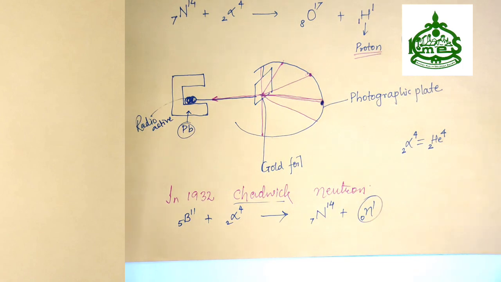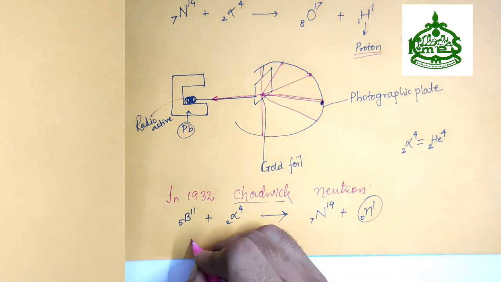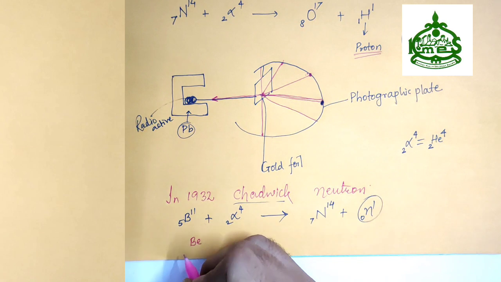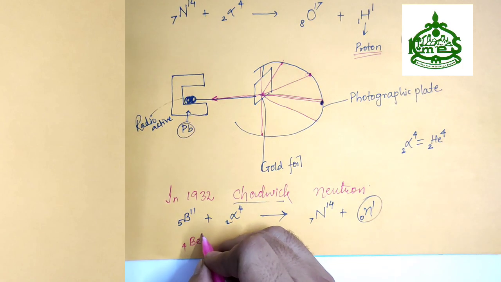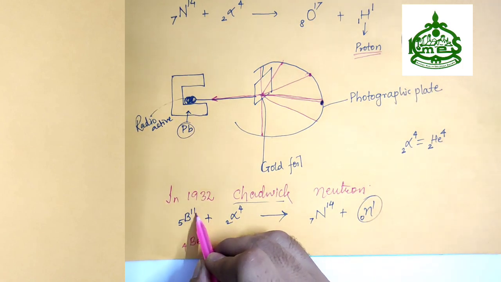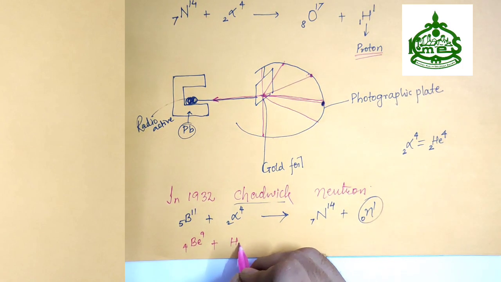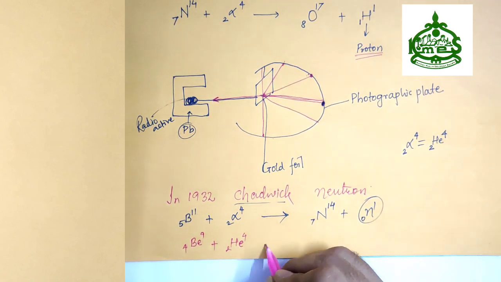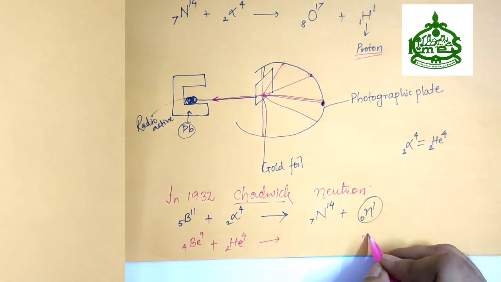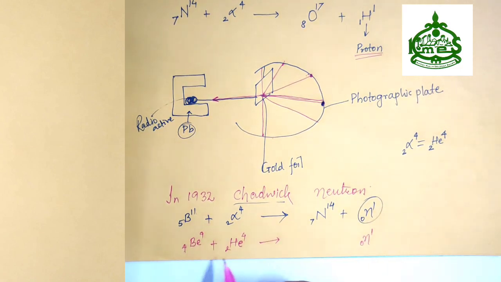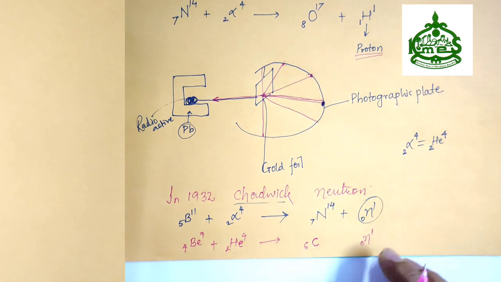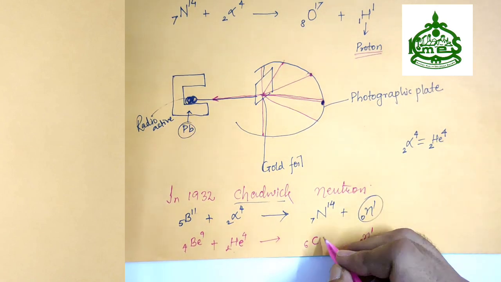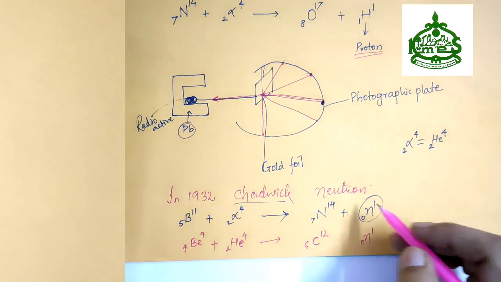So one more reaction he did, that is the emission of alpha particle to the beryllium. Beryllium atomic number 4. How to remember the mass number? 4 2s are 8 plus 1 is 9, 5 2s are 10 plus 1 is 11. Plus alpha particle can also be written as helium. Neutron was ejected. So 4 plus 2 is 6, at 6 there is carbon. 9 plus 4 is 13, out of which 1 is over here and remaining 12. So from this the discovery of neutron has been given.